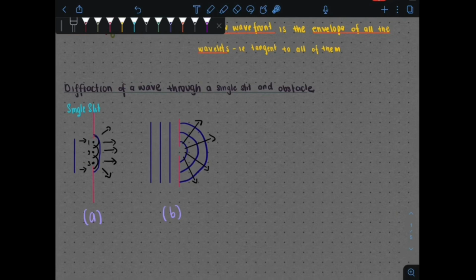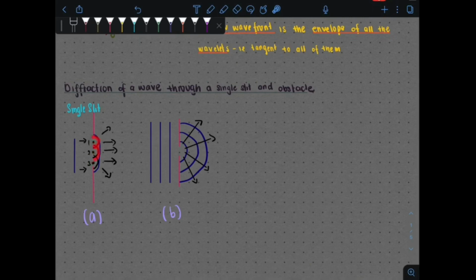And then next we want to look at diffraction of waves through a single slit and an obstacle, and we're going to explain this using Huygens principle too. So what is going to happen here is when we have a plane wave coming and it meets a slit here. When it meets the slit, we will have points which act as secondary sources for the wavelets. So every point here will act as a source.